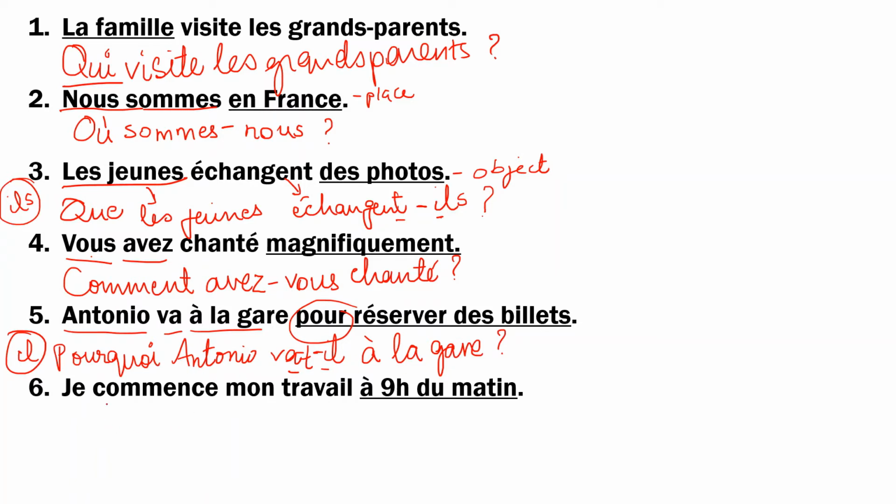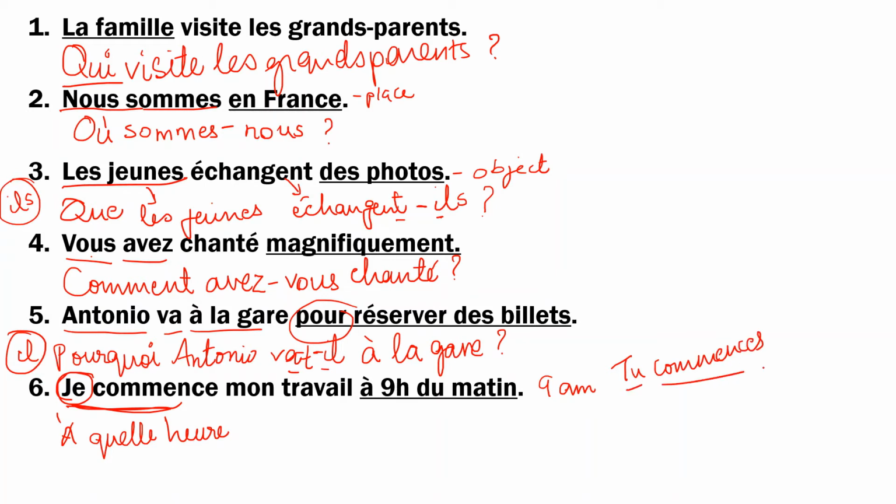Then, je commence mon travail à 9h du matin. Now the underlined part here is a timing. Is it a general timing or is it a specific time? It's saying 9 a.m., which is being very specific, right? So you have to use à quelle heure in your question. Now, whenever your answer is in terms of je, the question has to be in terms of tu. So first convert this into tu. Je commence, the tu form is tu commences with an s. Now invert this.